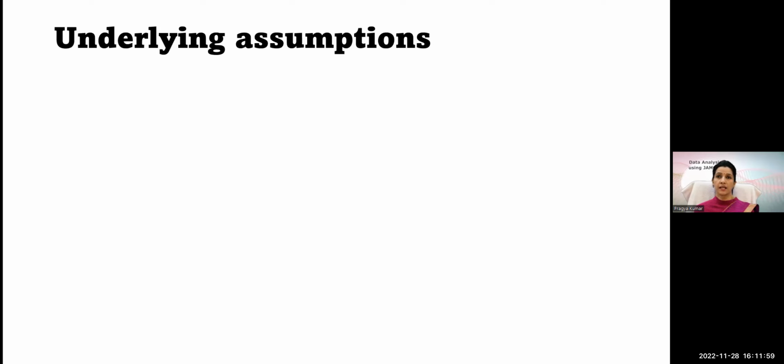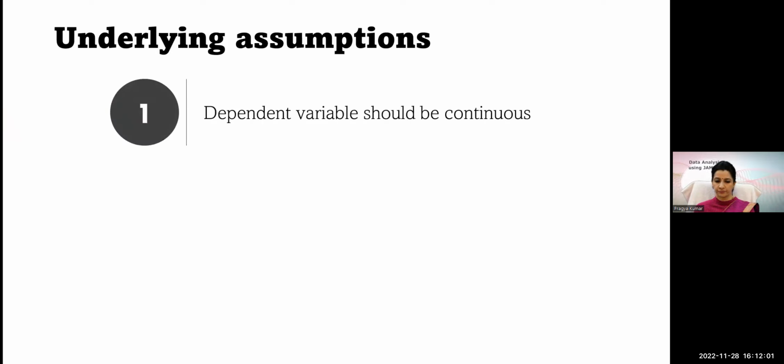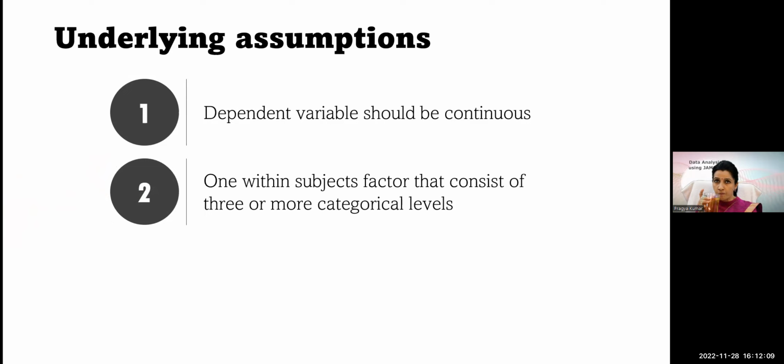Now, what are the underlying assumptions? The first assumption is that the dependent variable should be continuous. The second assumption is one within subject factor. In this case, the within subject factor is mostly a categorical variable with 3 or more levels. It can be 3 different time points, 3 different machines, or 3 different interventions. Whatever within subject factor you take, it should have 3 or more categorical levels.